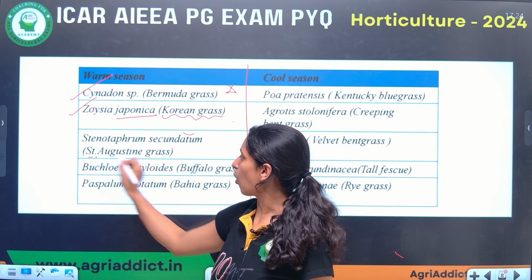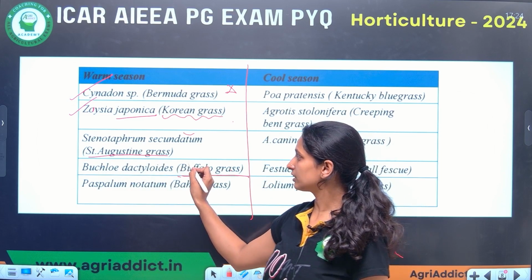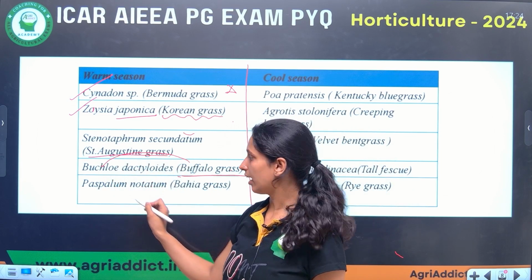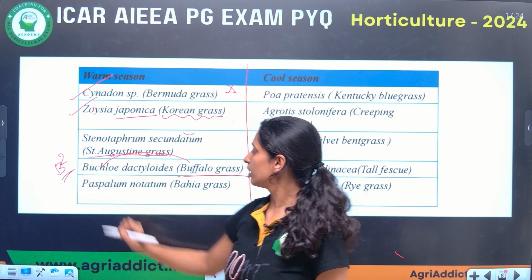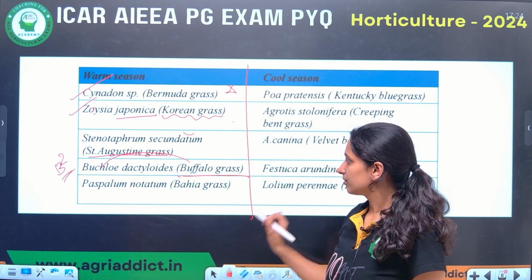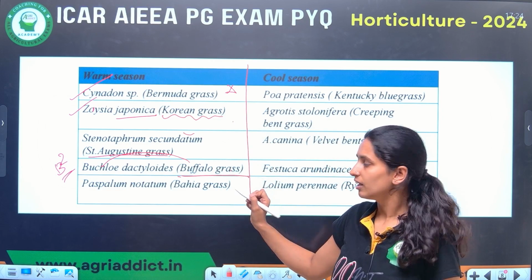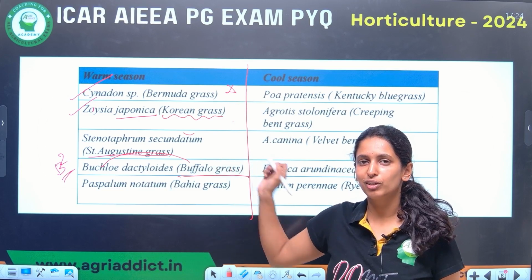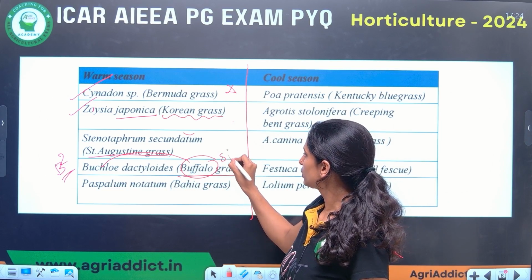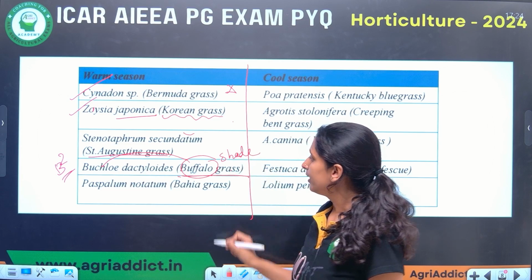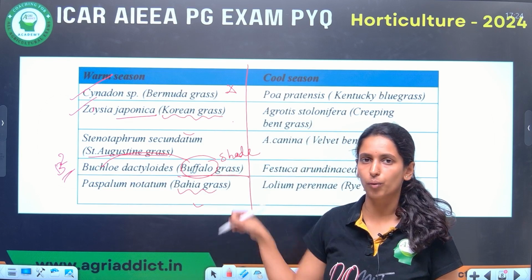Then Saint Augustine grass and buffalo grass. Buffalo grass is Buchloe dactyloides, starting with B, easy to remember. This buffalo grass is also very shade tolerant among warm season grasses. So remember, buffalo likes shade. And the last one, Paspalum notatum, which is bahia grass. These all are warm season grasses.